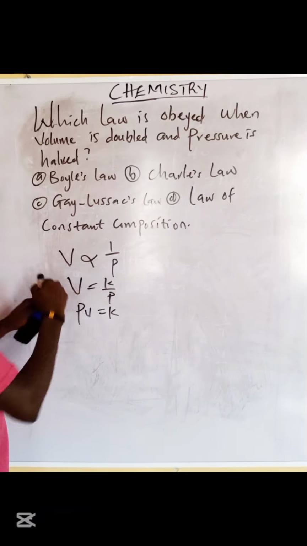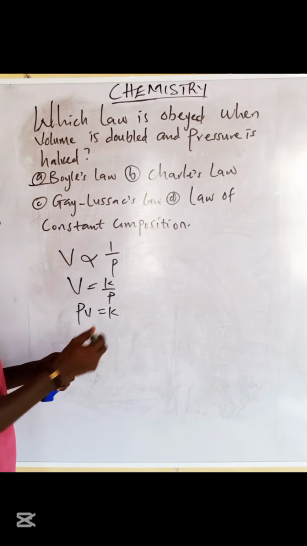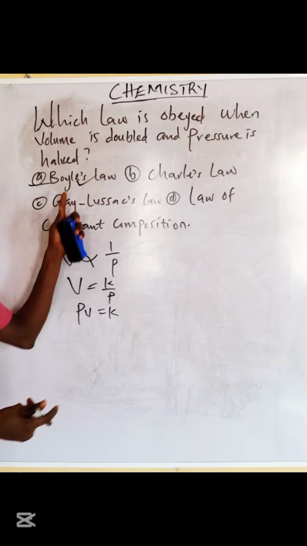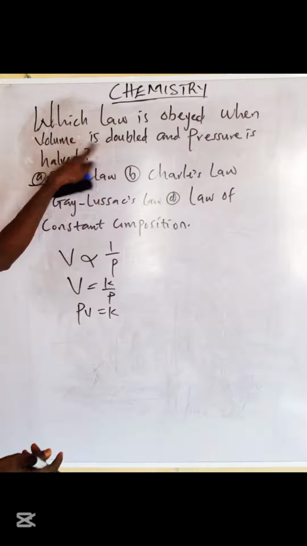Do you understand? So this tells me that option A is the what? Is the correct option. Option A is the correct option. Boyle's law, where when volume is doubled, pressure is what? Is halved.